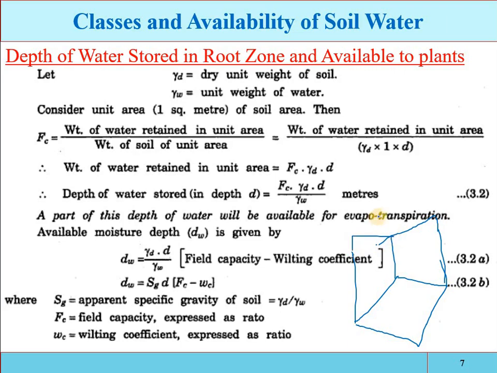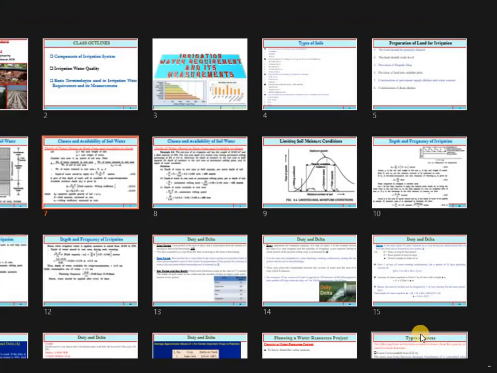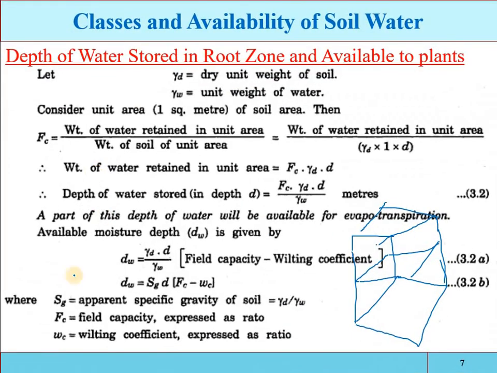Sorry, I'm not getting the drawing. For example, this is a sample 1 meter in height, 1 meter in width, and 1 meter in length.